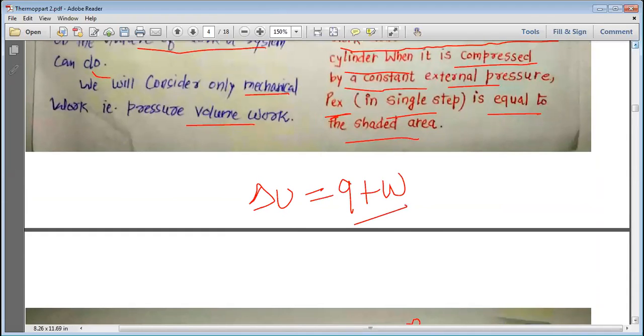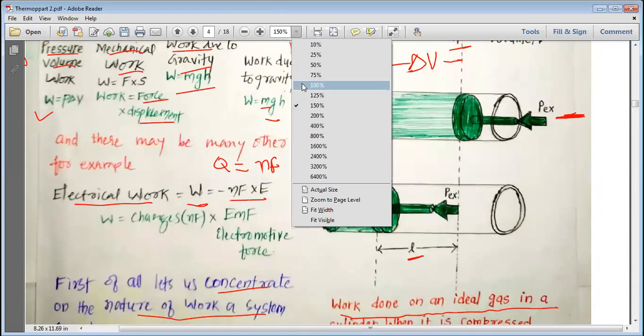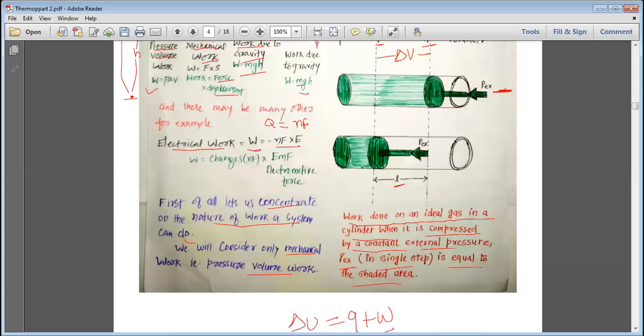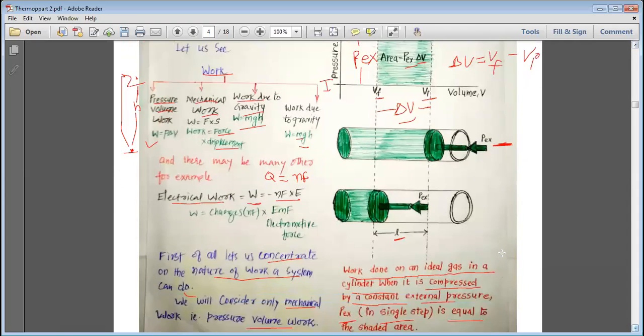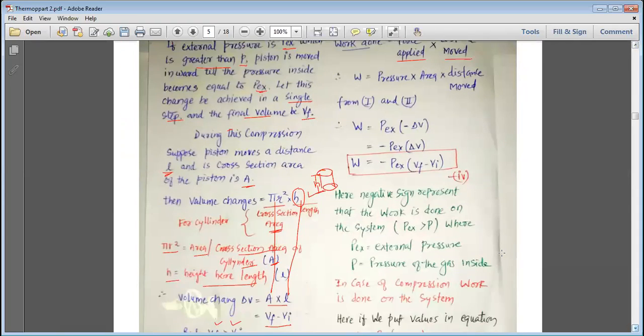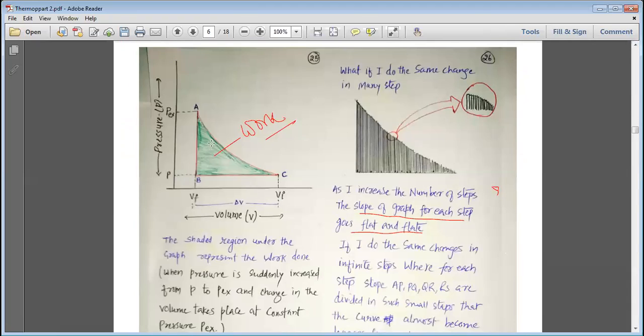Then, my dear students, using this figure, we have studied the compression work or the mechanical work. So we have taken a cylinder, we applied some pressure, and due to that the pressure has changed and the volume is changed by delta V. We have seen that if we plot a graph of P versus V for this, we can get the graph in this manner, and the shaded region represents the work.